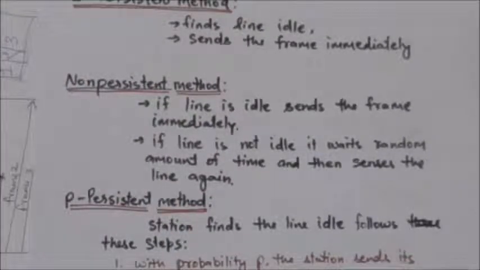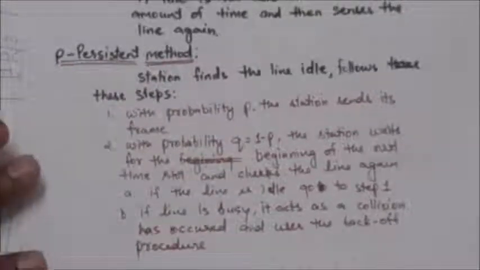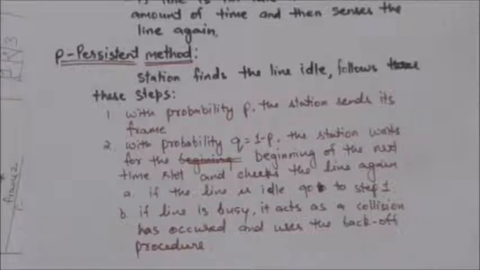Now what happens in the non-persistent method? A station that has a frame to send senses the line. If the line is idle, it sends the frame immediately, and if the line is not idle, it waits a random amount of time and then senses the line again. The third method is the p persistent method.